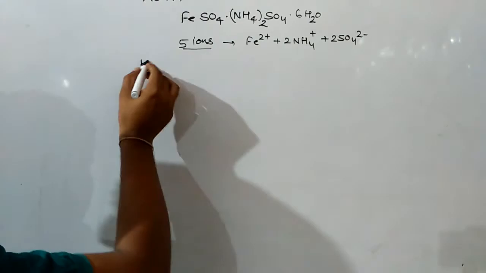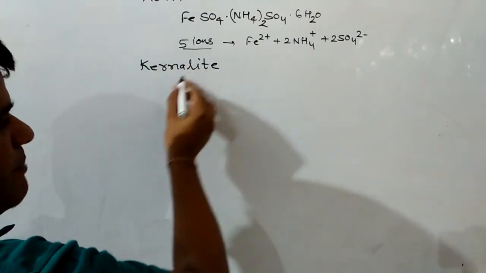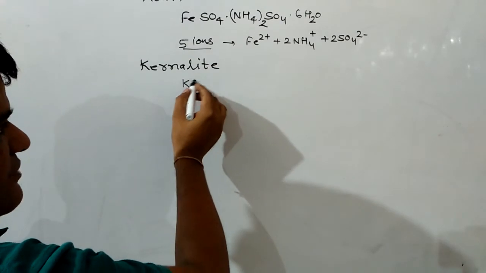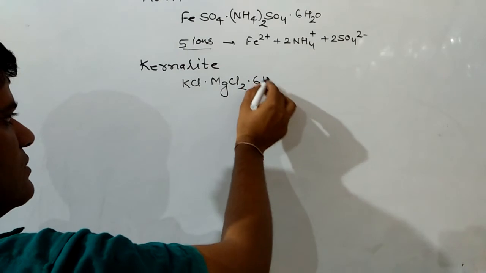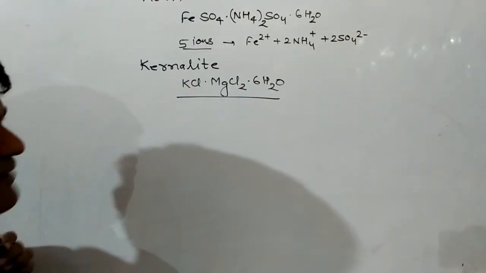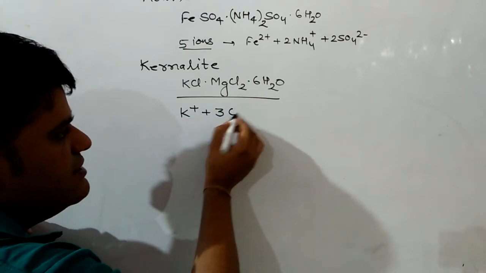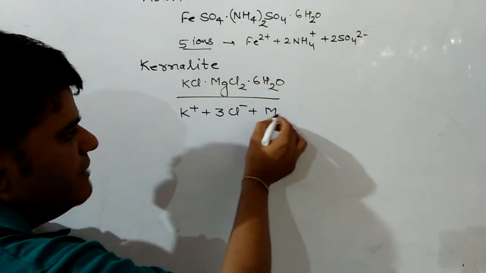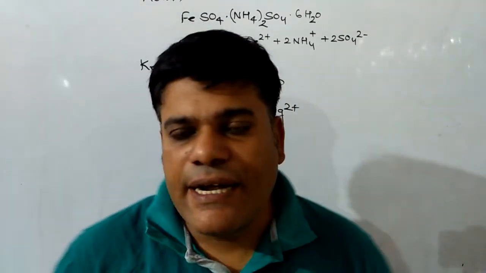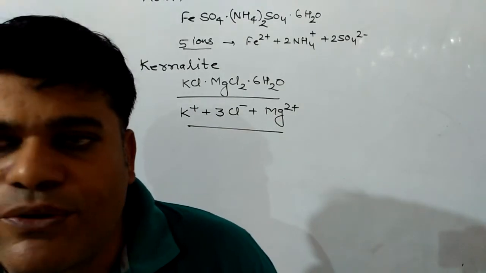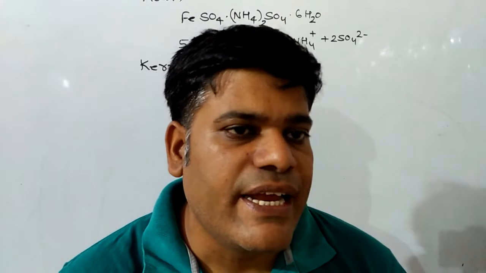Next example of double salt will be carnallite. The formula for that is KCl.MgCl2.6H2O. It will also produce 5 ions in aqueous state: 1 potassium, 3 chloride ions, and 1 magnesium ion. So we can say that double salts are those addition compounds which are stable in solid state and can undergo complete ionization in aqueous state.